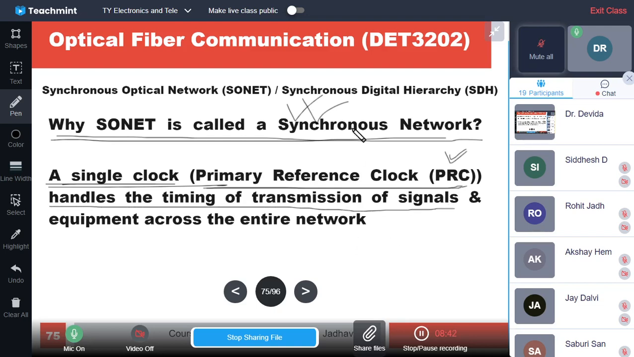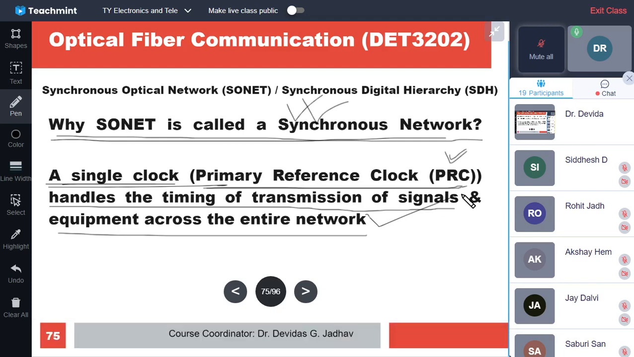and is equipped across the entire network. So the entire network has the same primary reference clock, PRC, and that unique PRC signal clock handles the timing of transmission of the signal and equipment across the entire network.